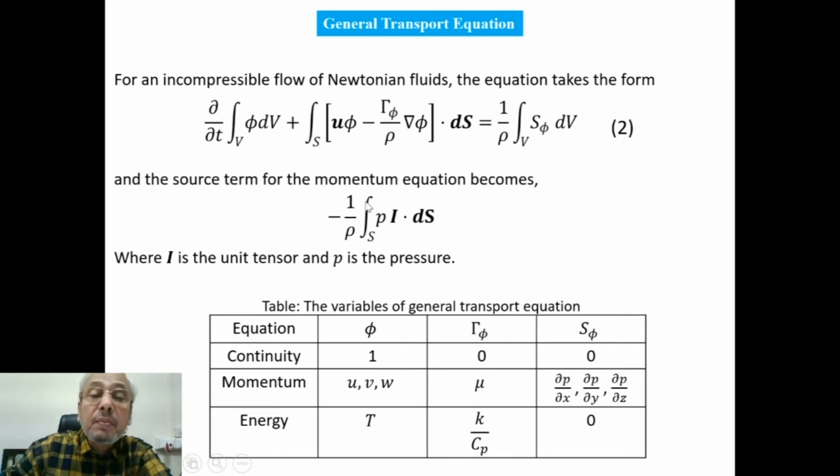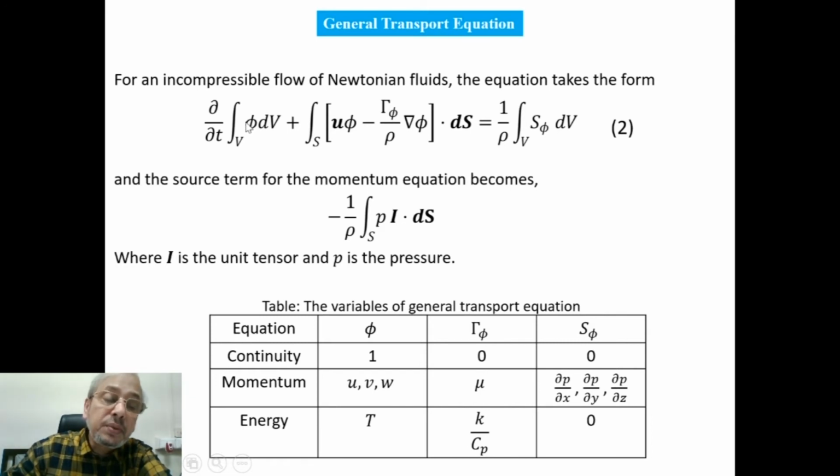So this is 1 by rho surface integral of P into I. I is the unit tensor. It will be given by 100, 010, 001 dot dS.